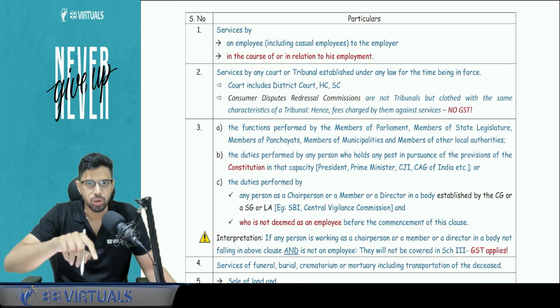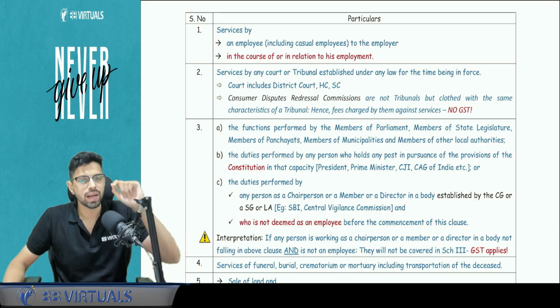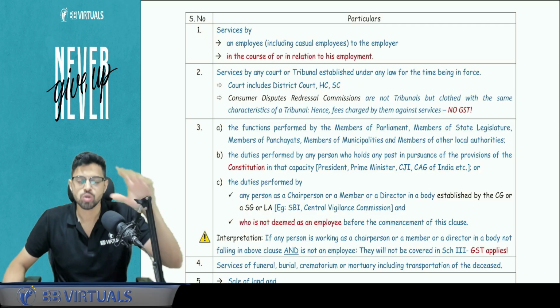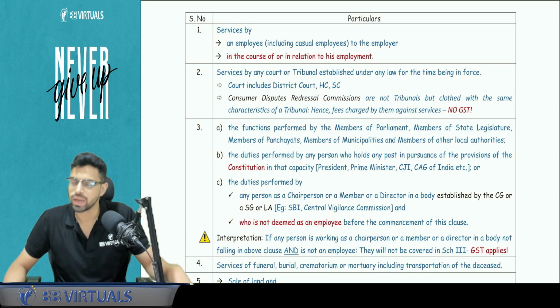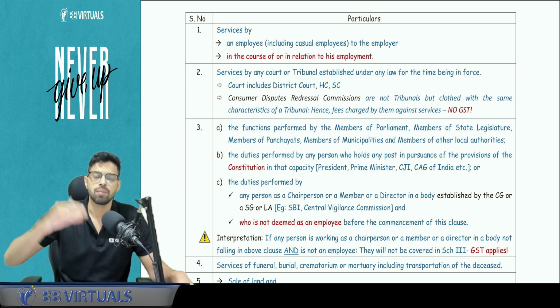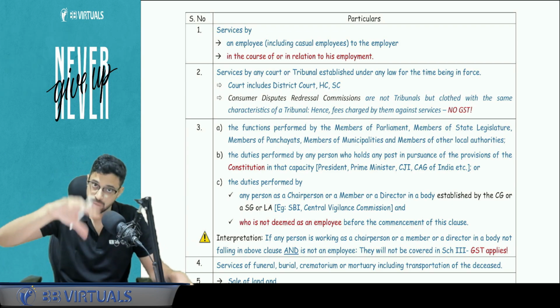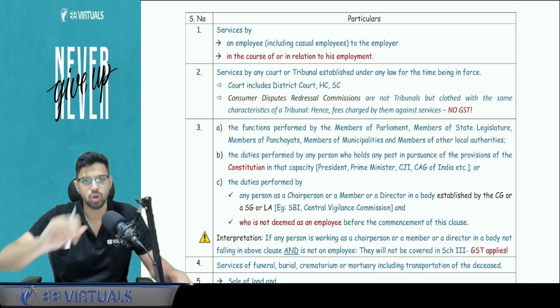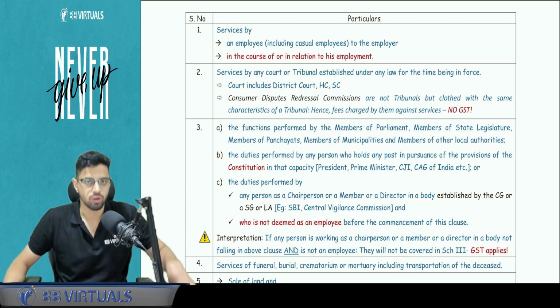Services by employee to employer in the course of employment. So please pay attention. You don't only write employee to employer in the exam, write employee to employer in the course of employment. So whatever the contract of employment is, and under that whatever services are performed, that is outside the scope of GST. Let's say I am an employee of EY, but I have a family business. If with respect to that business I'm giving something, it is not in the course or nature of employment, that will be leviable to GST, that too under forward charge mechanism.